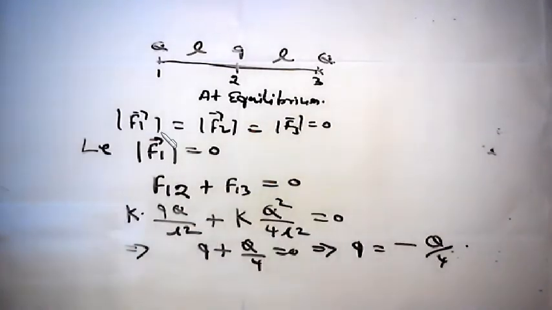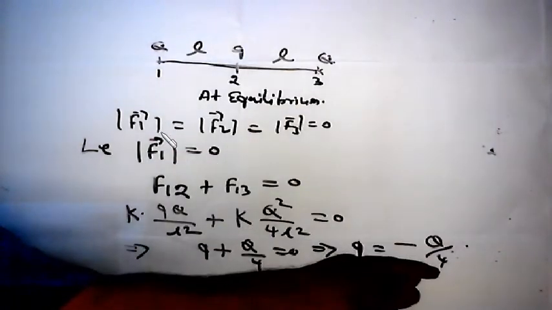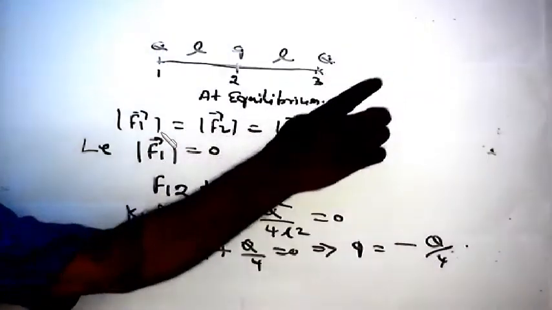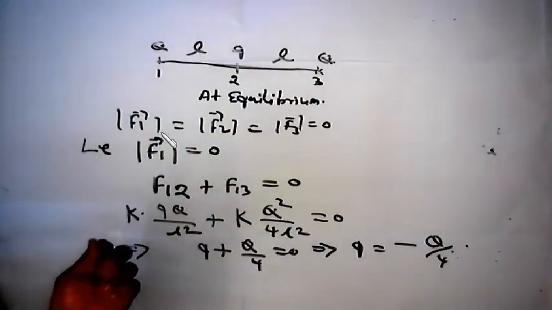What is the conclusion? The charge kept at the midpoint of the line joining two identical positive charges Q, Q should be negative of 1/4 of its charge. If q equals minus Q by 4, then the entire system will be at equilibrium.